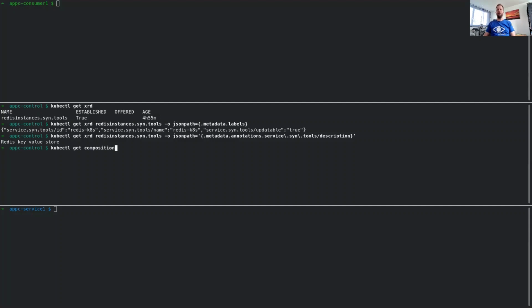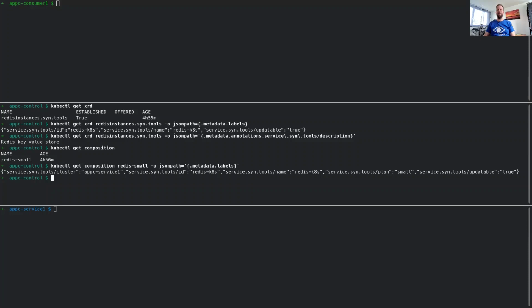When we look at the compositions, which map to the service plans on the Open Service Broker API, you can see that there is one plan defined, which is called Redis Small, and this is represented by this composition. Also, this composition has metadata, which again is used by the Crossplane Service Broker to be presented to the user of the broker. Querying the cluster for Redis instances shows us that there is currently no Redis instance provisioned.